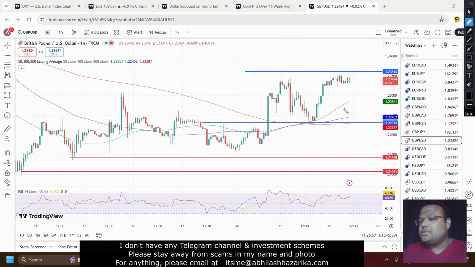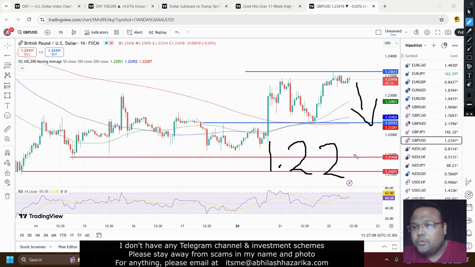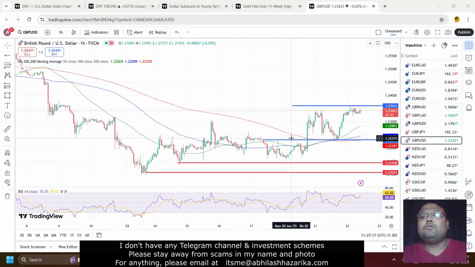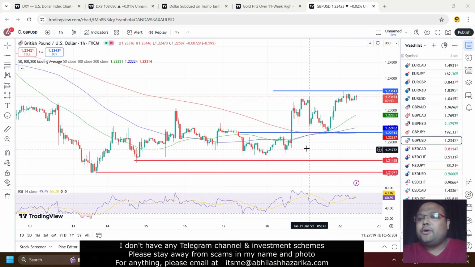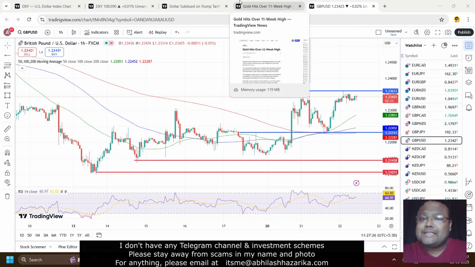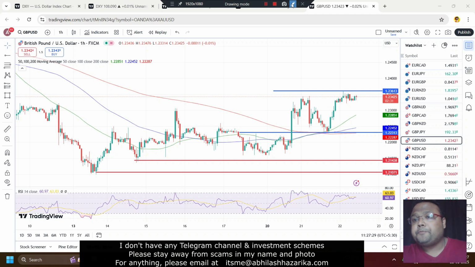So if you ask me which is a better pair to trade right now, I will suggest you go with Euro USD. During the day, if the market falls due to some reason, we can look for a buy around 1.2230. Around this level you can look for a buy position. Apart from this area, I don't see any good level to buy. Around 1.2150 also you can look for a buy, but that level is far away. Let's not waste time, because there is a high chance that the market will be going up from here.